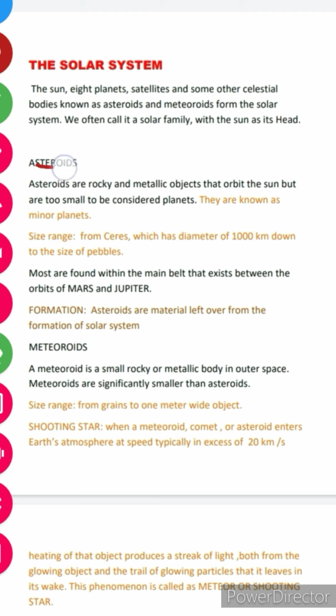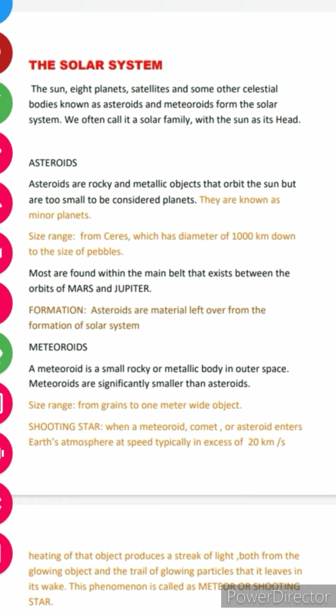Asteroids. Asteroids are rocky and metallic objects that orbit the sun but are too small to be considered planets. अब एस्टेरॉइड्स क्या होते हैं? मेटालिक एंड रॉकी ऑब्जेक्ट से बनकर बनता है एस्टेरॉइड्स जो कि सन को ऑर्बिट करते हैं. दीज आर नॉट प्लैनेट्स बट आर कॉल्ड माइनर प्लैनेट्स. व्हाई दीज आर नॉट कॉल्ड द प्लैनेट्स? Because the condition for the planets are very much specified, that the mass should be according to that specified range, but these might be smaller in the mass, therefore these are considered as the minor planets.